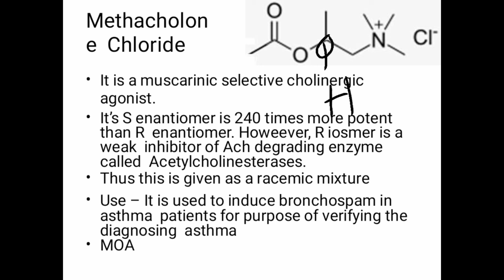So it produces enantiomers, that is R and S enantiomers. The S enantiomer is 240 times more potent as compared to the R enantiomer. However, the R isomer is a weak inhibitor of the degrading enzyme called acetylcholinesterase.